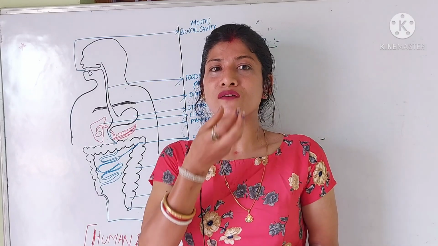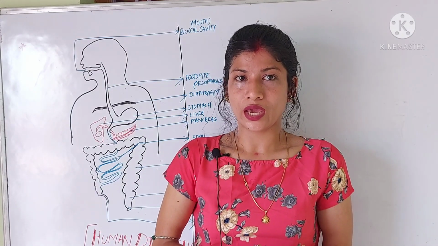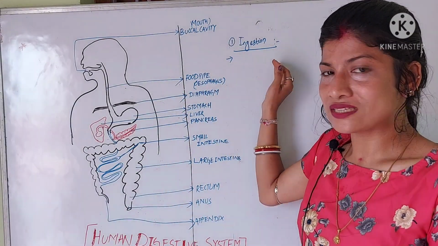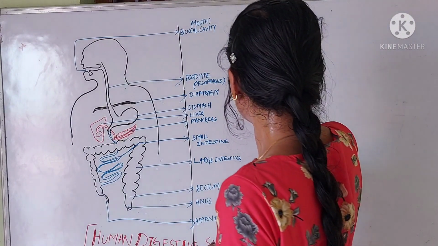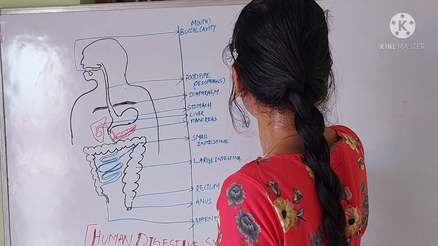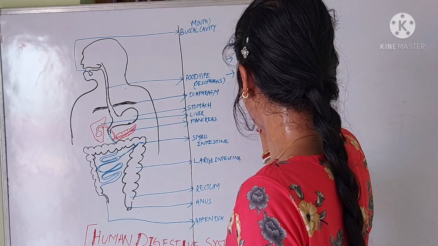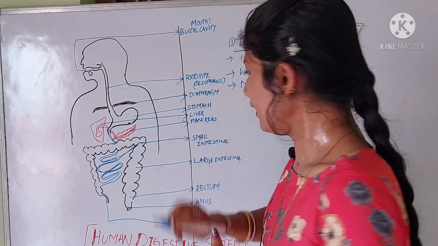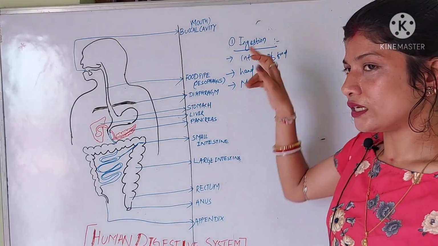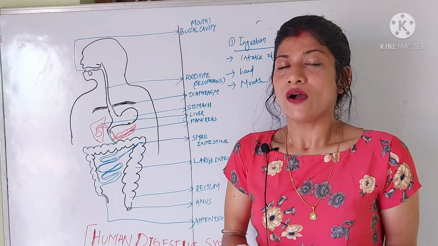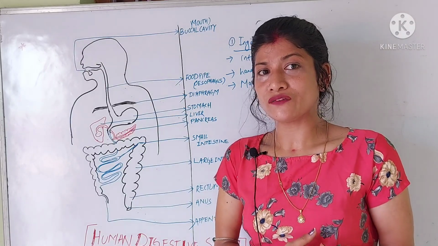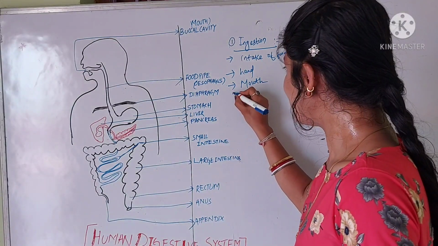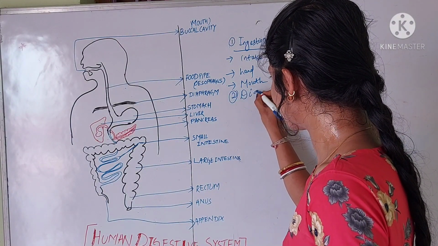That means we take the food into our mouth with the help of our hand. So the ingestion process means the intake of food with the help of our hand, by our special organ, the mouth. We have a special organ for intaking of the food. Then we come to our second process, the digestion process.